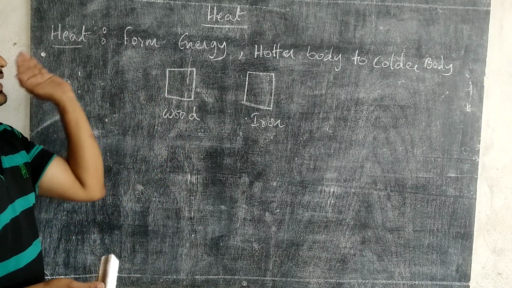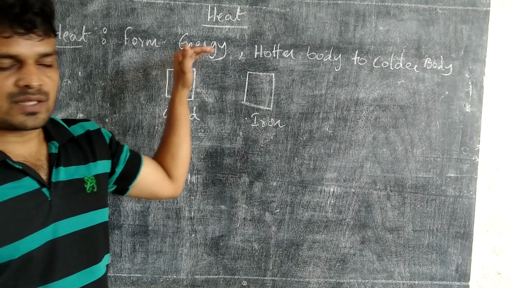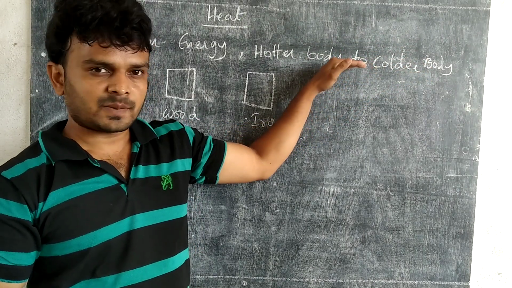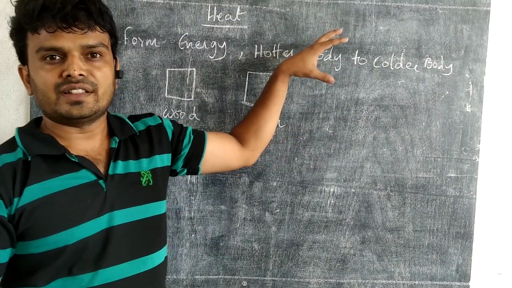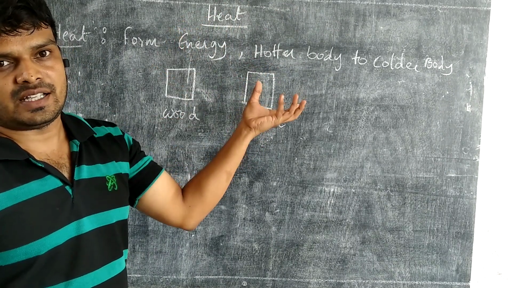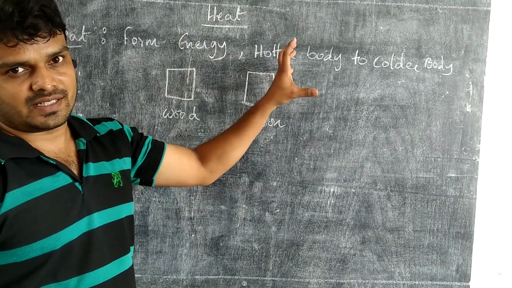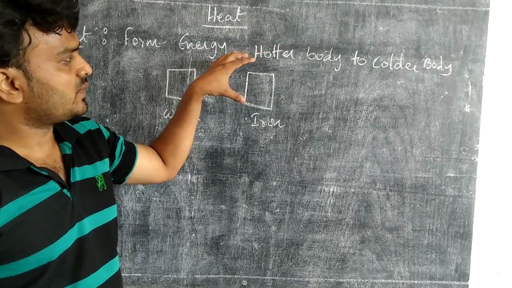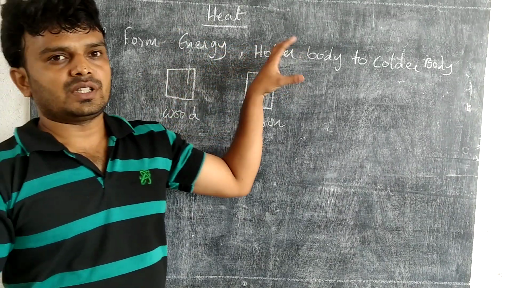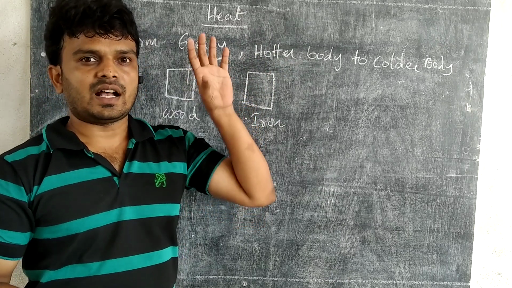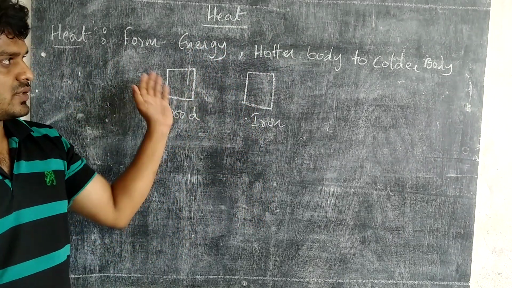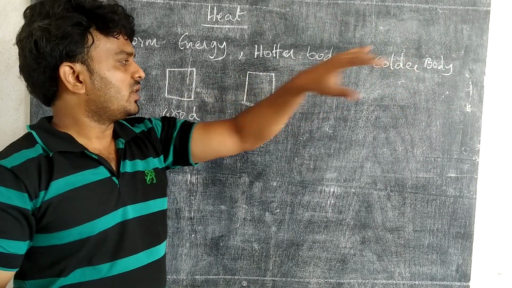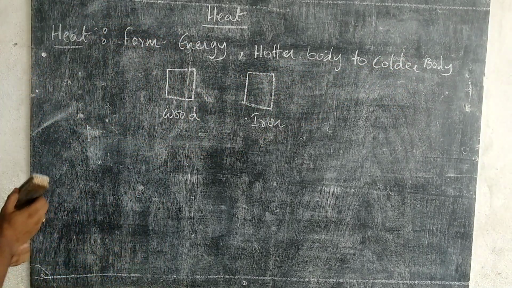That means heat is a form of energy that transfers from a hotter body to a colder body. The transfer takes place when the two objects are in contact. That is called thermal contact. Clear? Then, for heat to transfer, what is the condition we have to satisfy? The condition is that the two objects have to touch each other. So heat flows from a hotter body to a colder body. Clear?